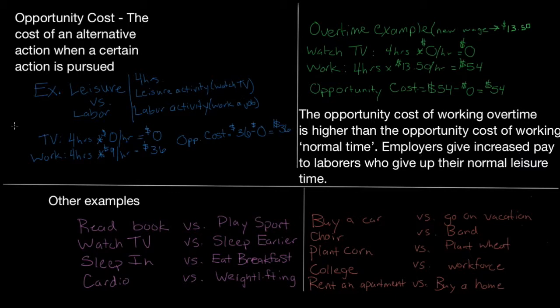Some other examples that I could think of for opportunity costs are whether you would like to read a book or play a sport, watch TV or go to bed earlier, sleep in or wake up early and eat breakfast, do cardio versus lift weights. You could buy a car versus go on vacation. If you had to choose an elective and you wanted to choose choir or band. If you were a farmer and you wanted to choose between planting corn or planting wheat. Something from our first lecture, you could choose to go to college or go out into the workforce. And an interesting economic analysis to do, you could rent an apartment versus buy a home.